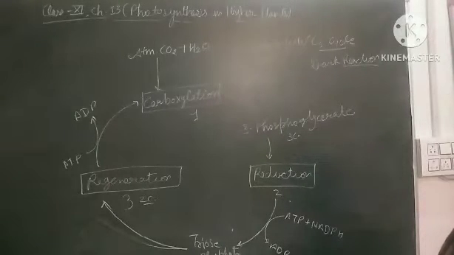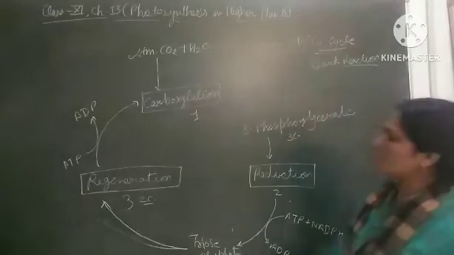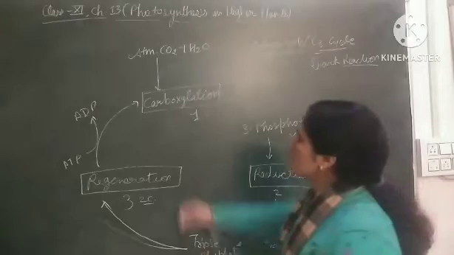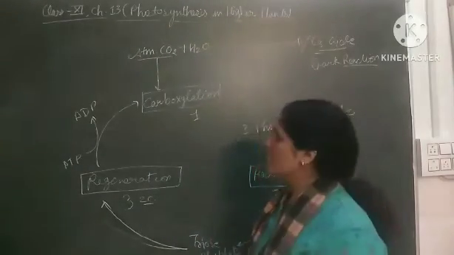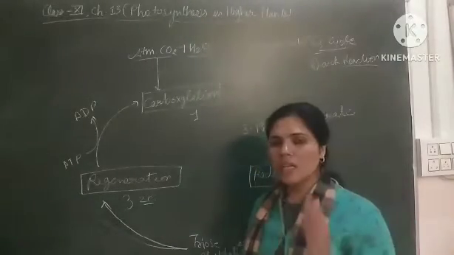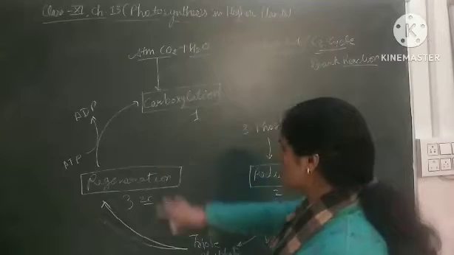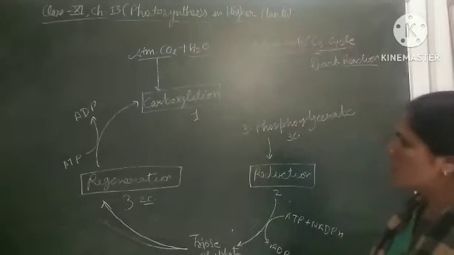Reaction inside the chloroplast. The reaction that takes place is known as the Calvin cycle or C3 cycle. In this cycle, atmospheric CO2 is taken up by the plant with the help of stomata, and water is taken from the root. In the stroma of the chloroplast, this reaction takes place. There is a two carbon compound present over here.